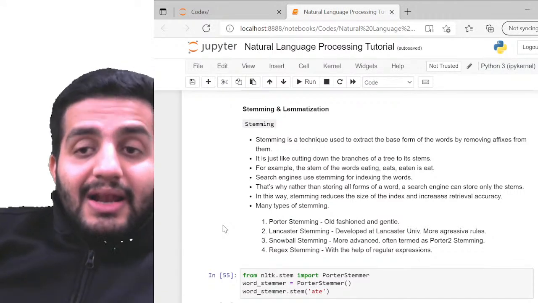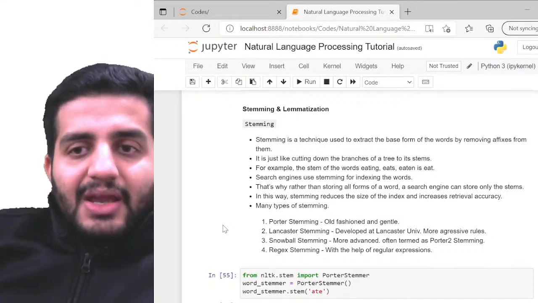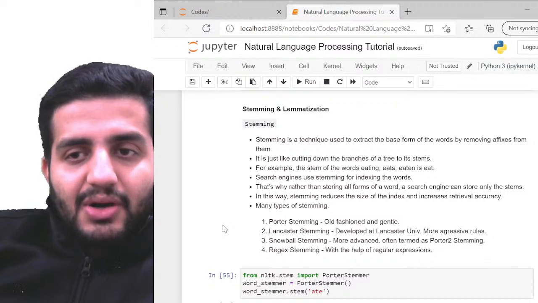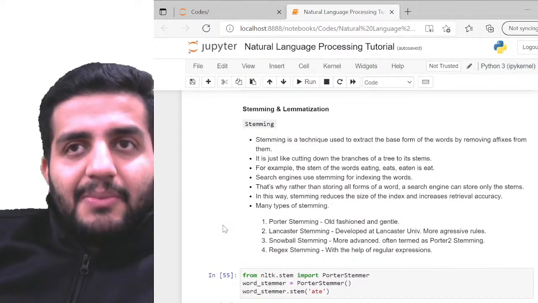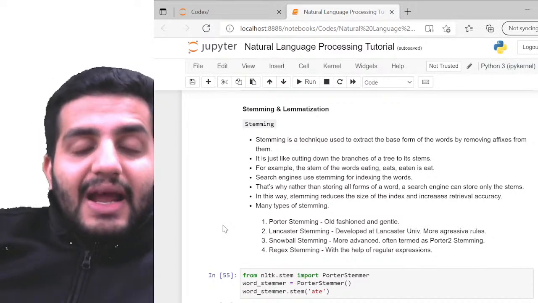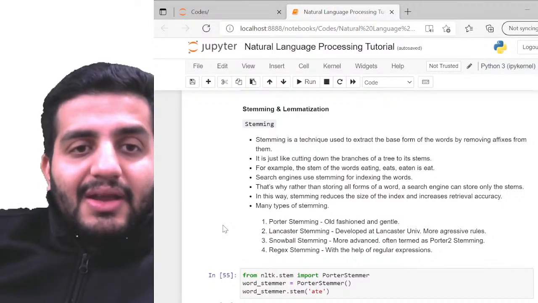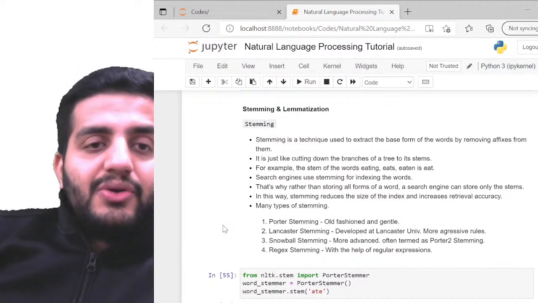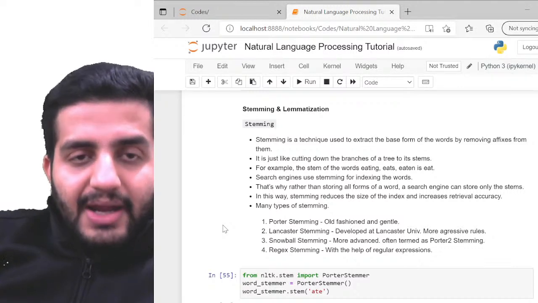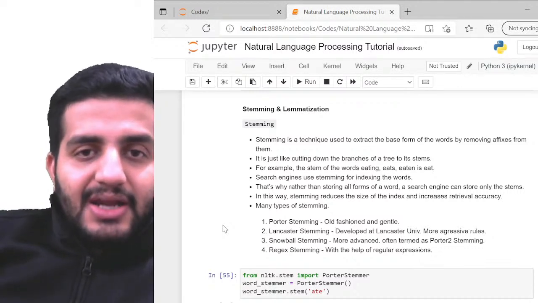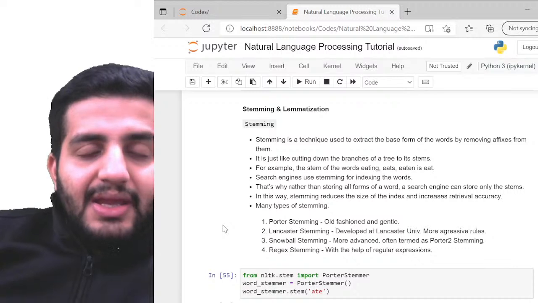Okay. Lemmatization, on the other hand, does not trim off your word. It does not just blindly keep on trimming off, removing the suffixes. Rather, it tries to find out the actual root word for your verb form, right? So, for example, eats, right? So, eats ka root form hai eat. Eating ka bhi root form hai eat, right?